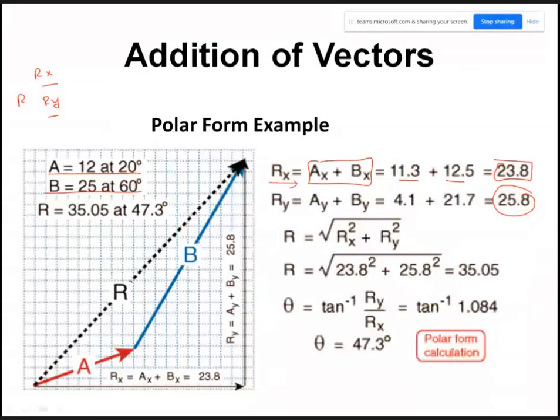Now this resultant magnitude will be the square root of Rx square plus Ry square. And we get that value as 35.05, right? Now, what will be the direction of R? This angle of R, say theta, is tan inverse Ry by Rx, and that theta angle will be 47.3 degrees, right? So this is also called the polar form calculation. Okay, this value of theta.